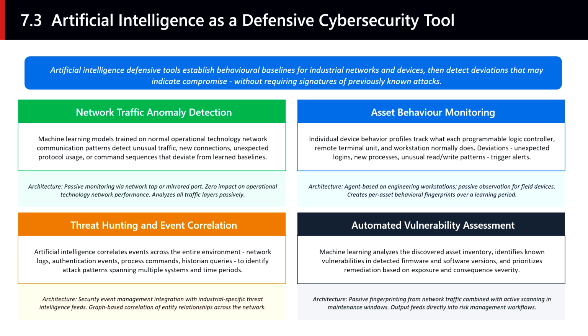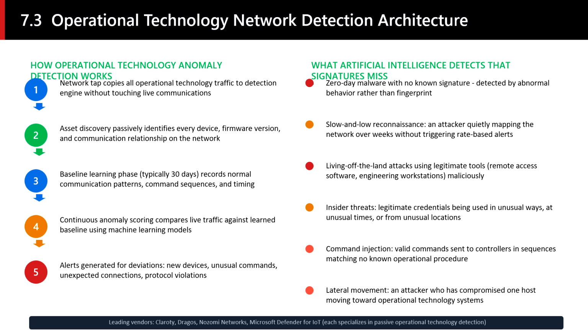The critical architectural point for all four capabilities shown here is passive monitoring. These systems are deployed as listeners. They receive copies of network traffic through taps or mirrored ports. They observe device behavior without interacting with devices directly. This zero-impact design is essential because any active probing of industrial control systems risks disrupting the very operations you are trying to protect.